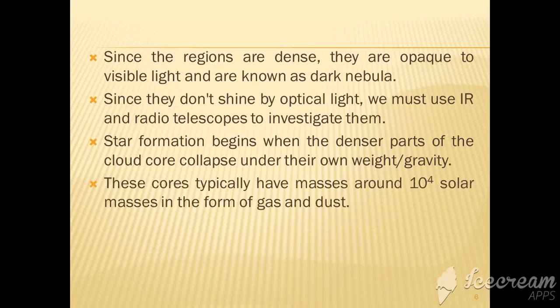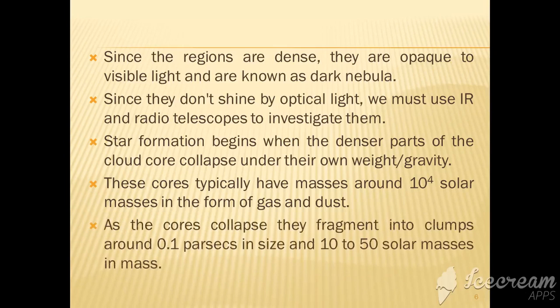These cores typically have masses around 10 to the power 4 solar masses in the form of gas and dust. As the cores collapse, they fragment into clumps around 0.1 parsecs in size and 10 to 50 solar masses. The core means the central region part of the clouds. As this core collapses, the cores fragment into clumps, small clusters of size 0.1 parsecs and having a mass of 10 to 50 solar masses.